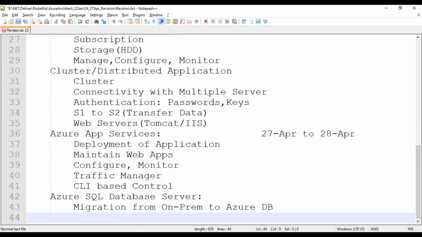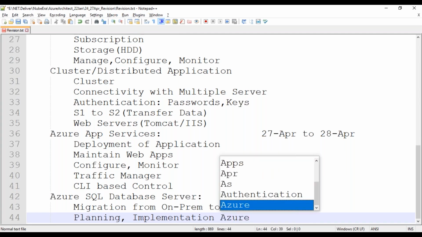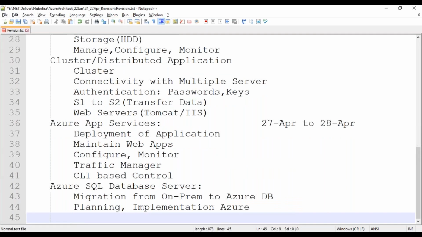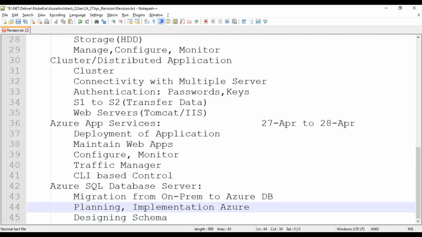In this part we will understand how to do planning, implementation of Azure SQL database, and how we will design the schema inside that database after creating an instance of an Azure SQL database.